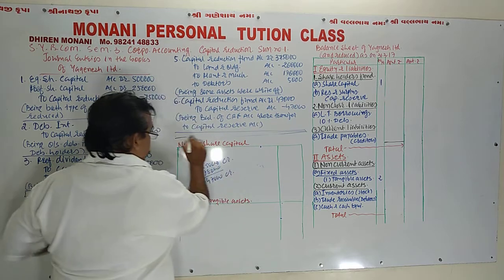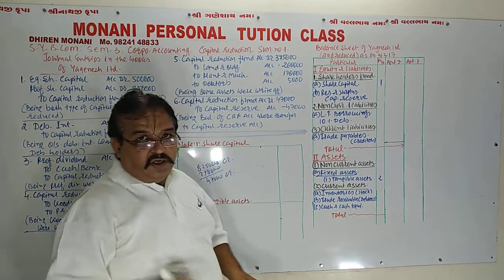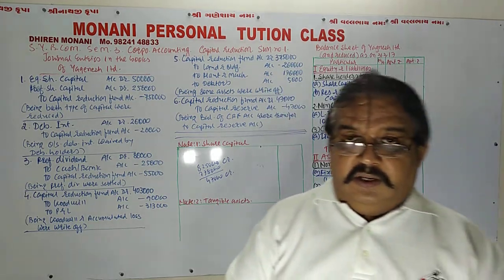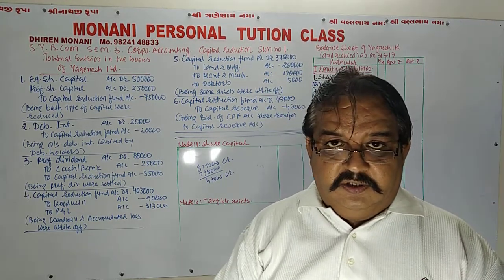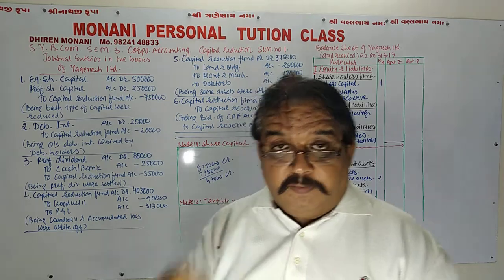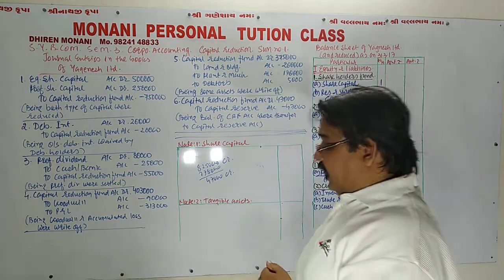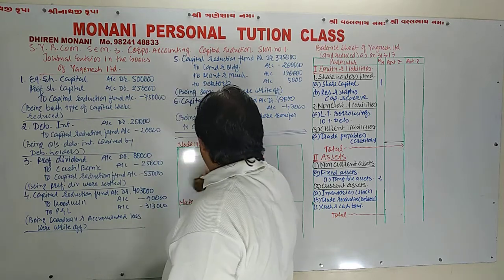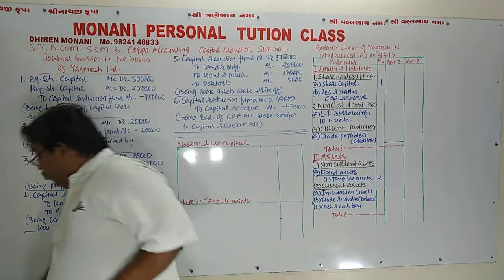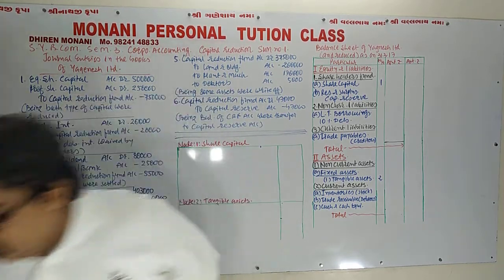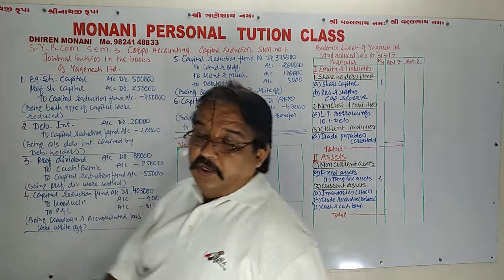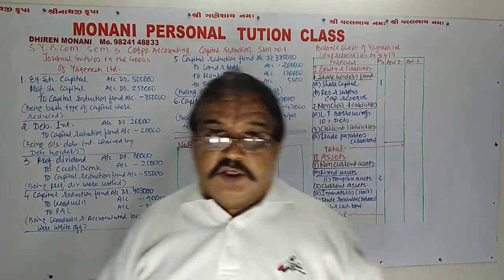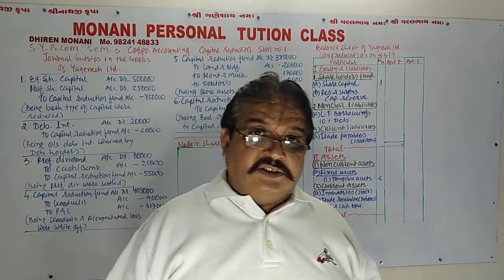This way, my dear friend, all journal entries regarding capital reduction are finished here. And now we have to prepare a balance sheet. I have the format of the balance sheet here with required notes. Now see how to prepare the balance sheet. There is no special rule to prepare a balance sheet in this chapter.